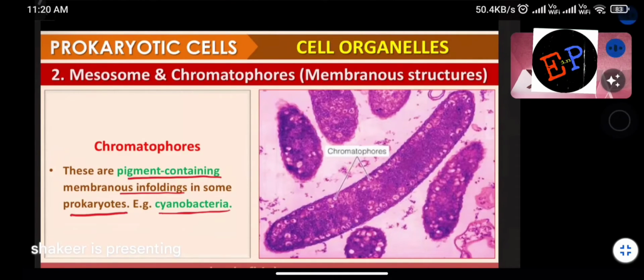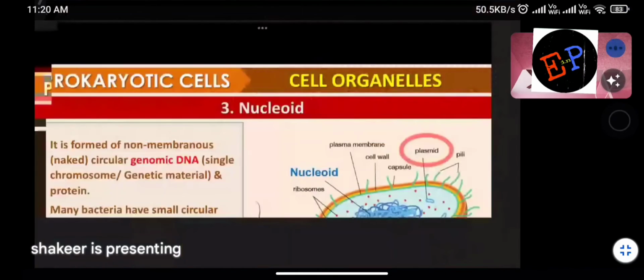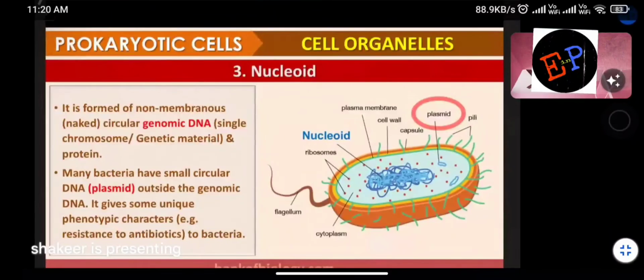And what is present in chromatophores? Coloring pigments are present, which give color to these chromatophores. Understood now? That's it. The nucleoid. So, what is meant by nucleoid? The irregular structure containing genetic material or DNA is called the nucleoid. Clear? So this total irregular structure, I can call it the nucleoid.